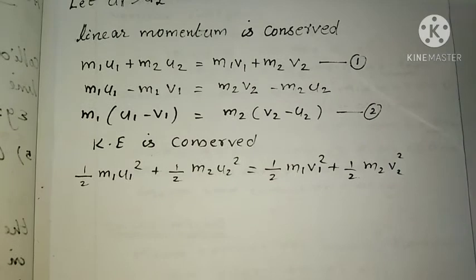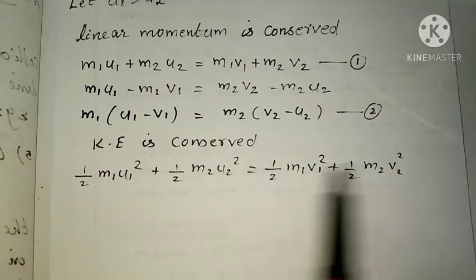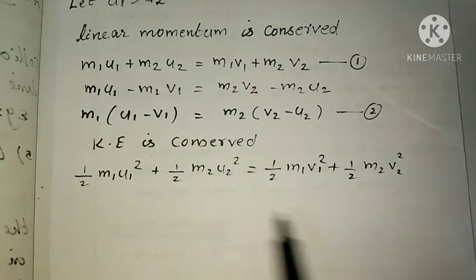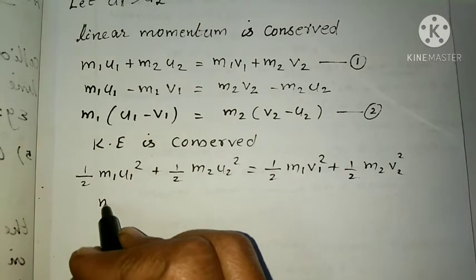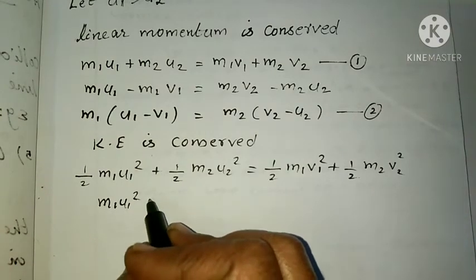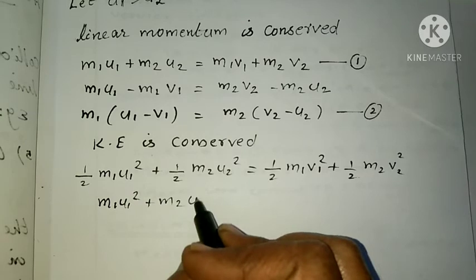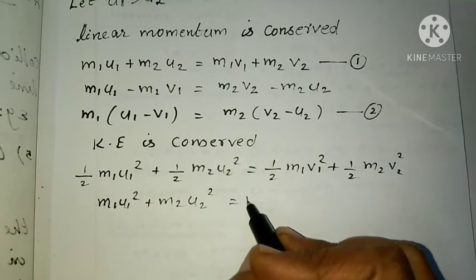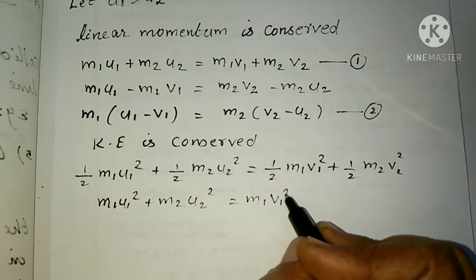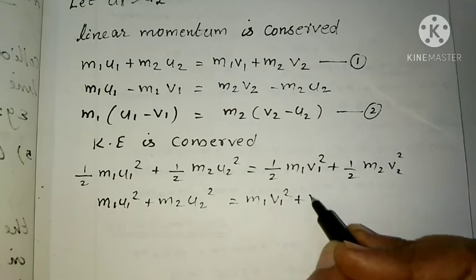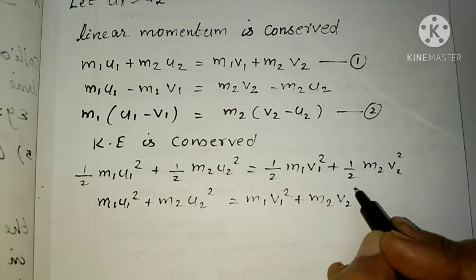Clear? Then we can cancel all the halves. Then we can write m1 u1 square plus m2 u2 square equal to m1 v1 square plus m2 v2 square.